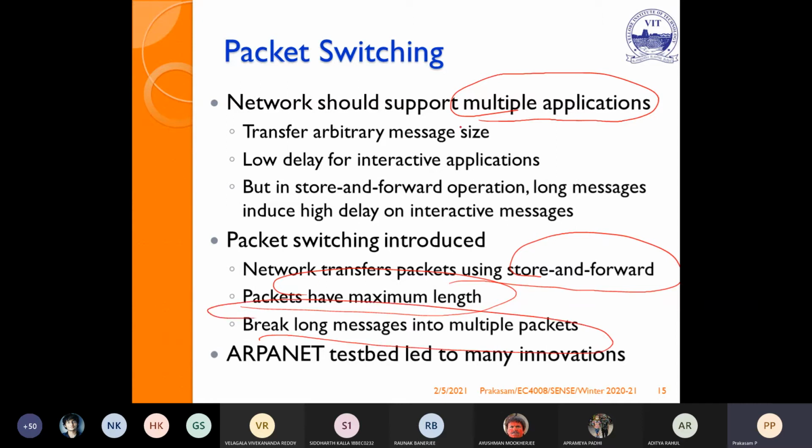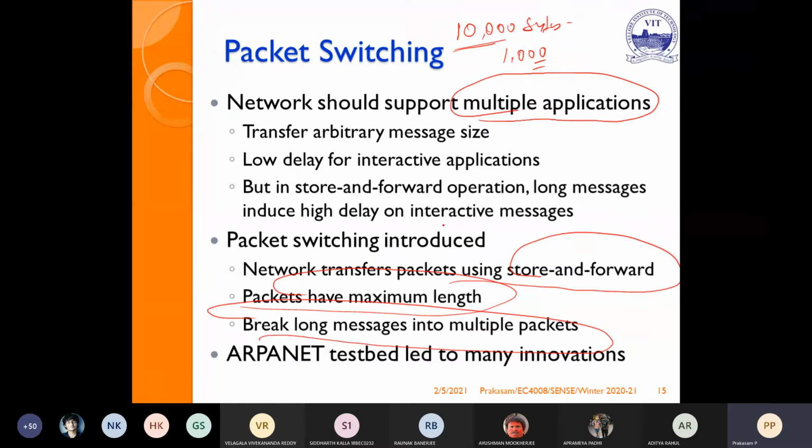Suppose I have a message length of 10,000 bytes. I can break this into 10 packets of 1,000 bytes each. Then I can multiplex that particular packet with other users and transmit, because it is nothing but a sharing system.